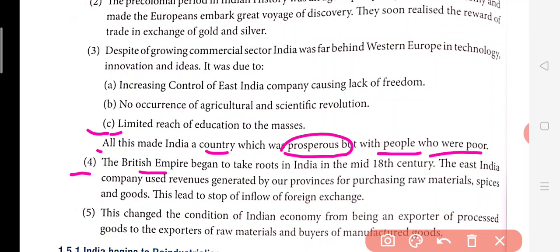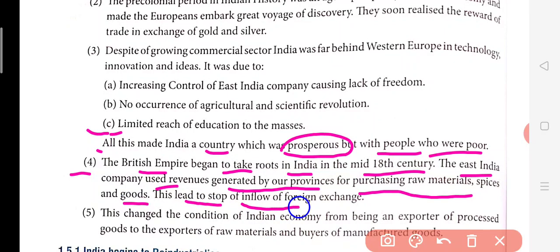Now, the British Empire began to take root in India in the early to middle 18th century. The East India Company used revenues generated by our provinces for purchasing raw material, spices and goods. This led to the stop of inflow of foreign exchange.